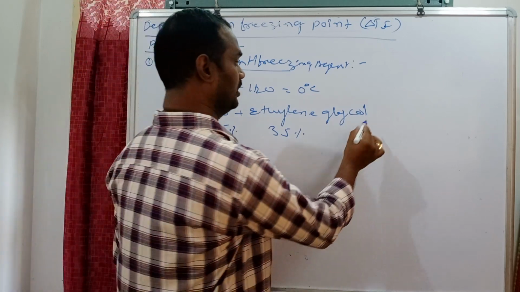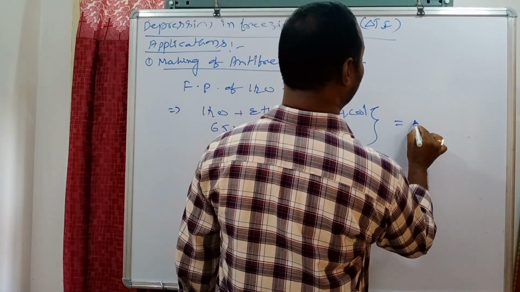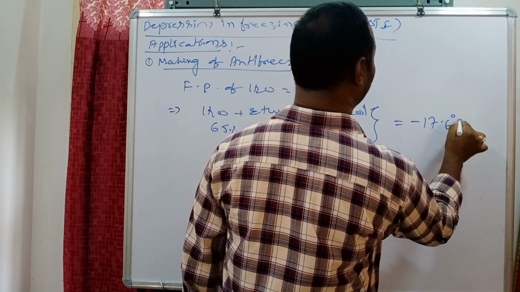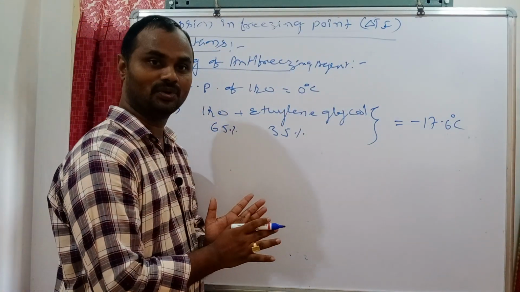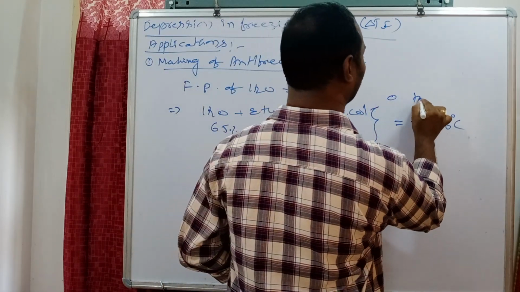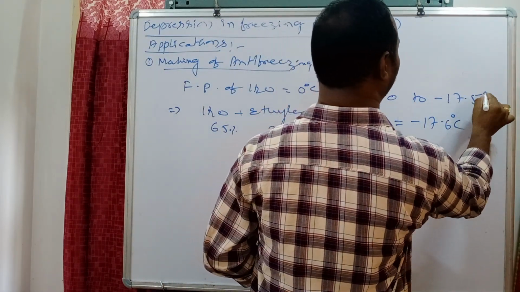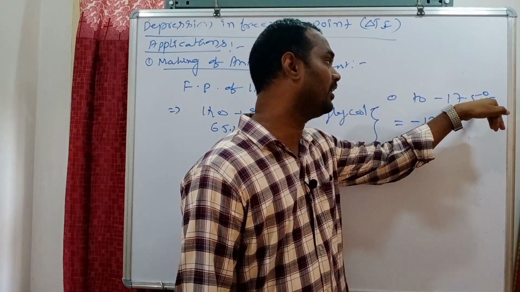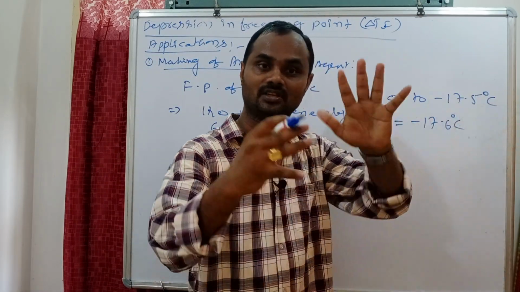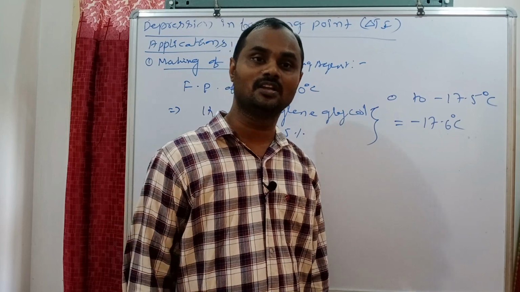After mixing, this mixture freezes at minus 17.6 degrees Celsius, not 0. From 0 down to minus 17.5 degrees Celsius, not plus, sir, minus. Up to this, the water never undergoes freezing.